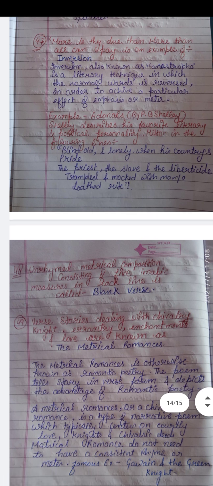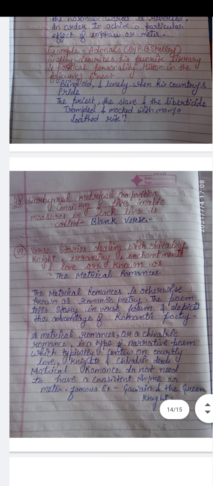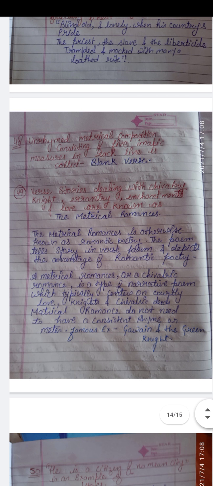Now come to question number 48. I don't think I have to explain this. Unrhymed meter. Where the word unrhymed comes, they are talking about blank verse. So what is there to explain in this? An unrhymed metrical composition consisting of five iambic measures in each line is called blank verse. Okay.